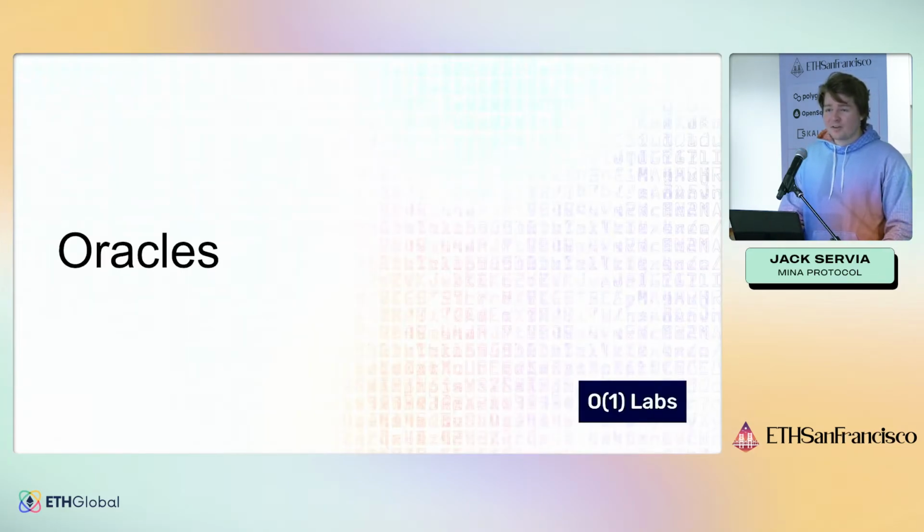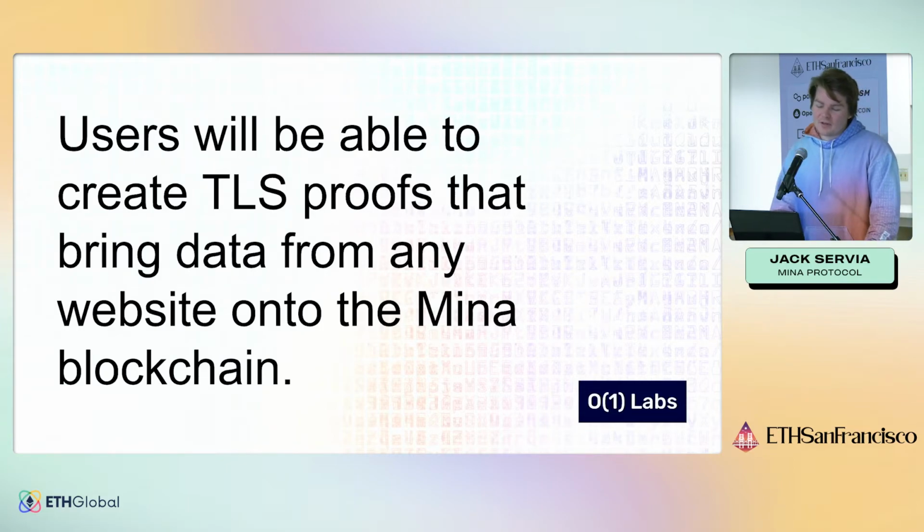We also have oracles. So users will be able to create TLS proofs that can bridge data from any website onto the Mina blockchain. And the way that this ends up working is that right now, when you go to a website, you get the little lock in the side of your browser, and this is the result of an interactive process. It basically guarantees, hey, I really am connecting to Amazon. They actually are Amazon. I'm sending them my credit card information, and I know that nobody can see it, basically.